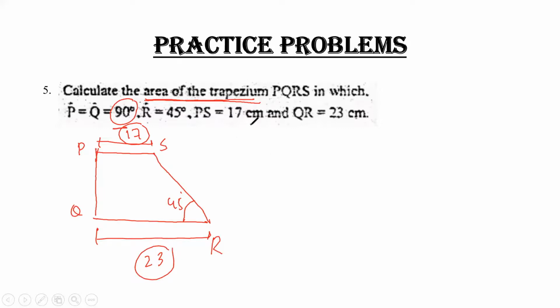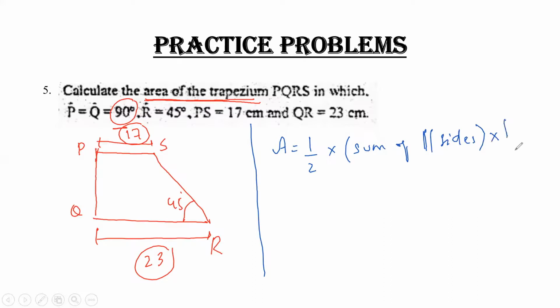So the formula for calculating the area of a trapezium is area equals 1/2 by sum of parallel sides into height. So the parallel sides are provided, that is 17 and 23, but the problem is that you have to find out the height.